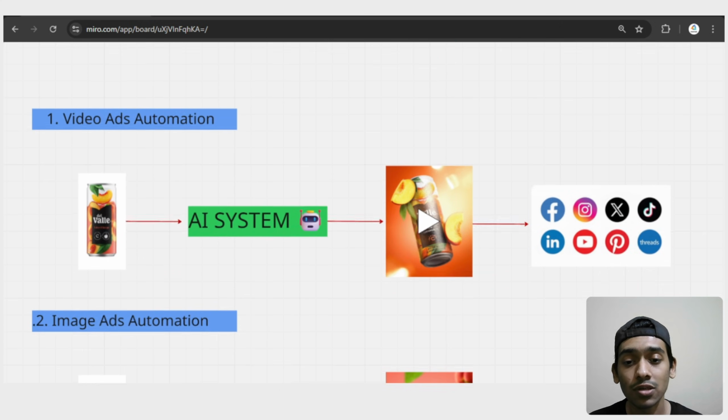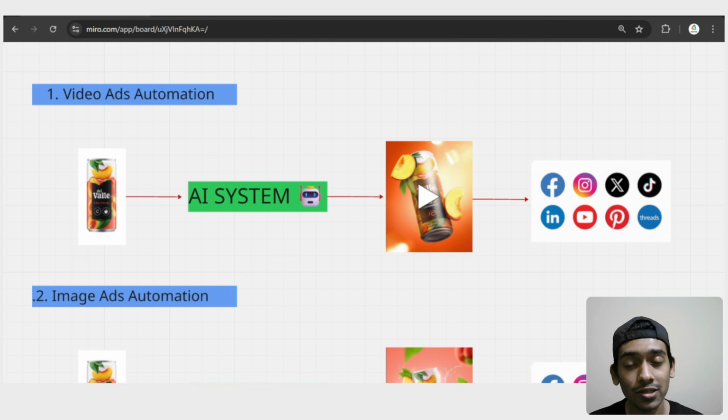So this AI system will work in two ways. The first, as I said, is the generated video, where you only need to upload your product image, and then the AI system will generate a video and upload that to all of your social media platforms. And again, the product can be anything. It can be clothes, it can be a watch, it can be any digital product, just anything.